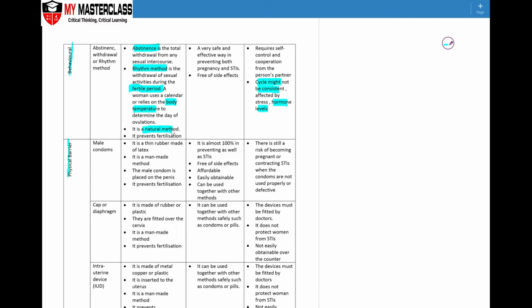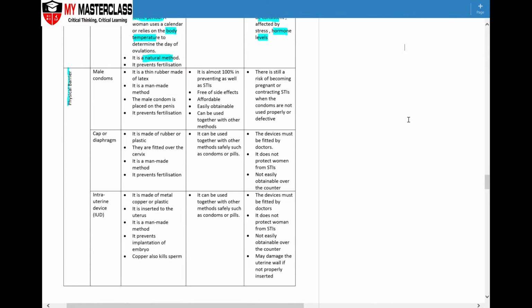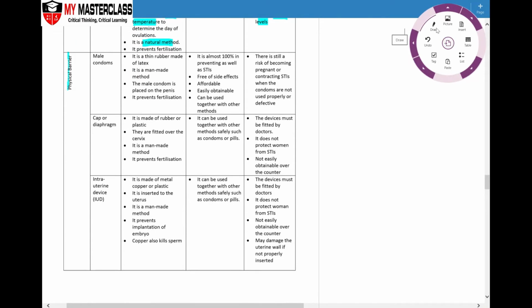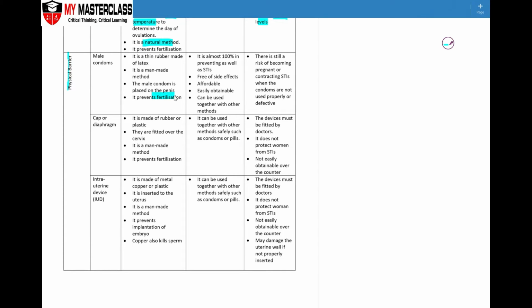So these are natural methods, which means there are no side effects. Now, physical methods, we have got a few. We have male condoms, which act as a physical barrier to prevent fertilization. One good thing about the male condom is that it prevents the spread of sexually transmitted infections. STI stands for sexually transmitted infections, which is in the next part of the video lecture. It is also inexpensive, therefore affordable.